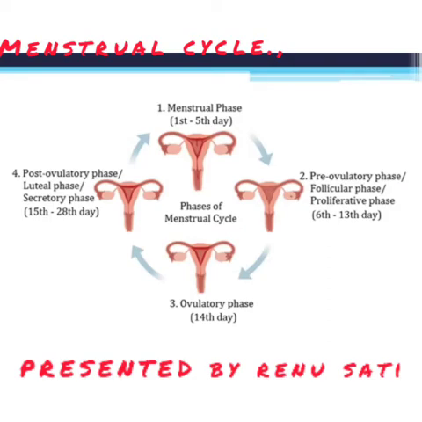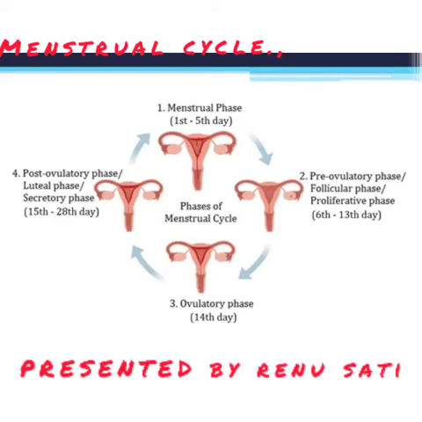It is known as the luteal phase or the secretory phase, where the endometrium starts secreting certain substances which will help in the implantation of the embryo after fertilization.